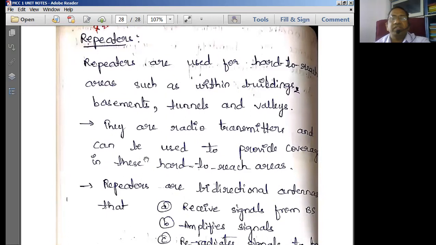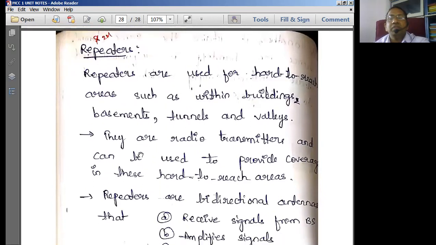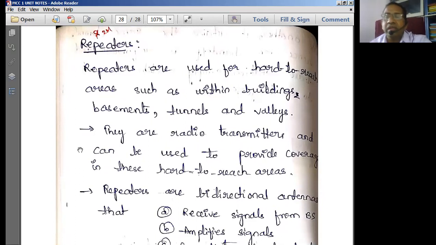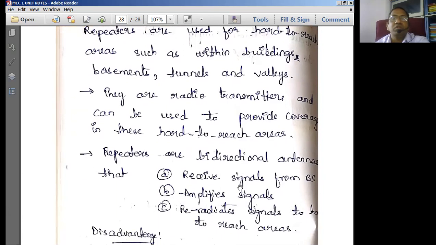The next one is repeaters. Repeaters increase the strength of the signal, that means amplify the strength of the signal. They radiate it in appropriate directions suitably. That is what is called a repeater. Repeaters are used for hard to reach areas such as within buildings, within tunnels, and within valleys. There are big valleys, and within the big valleys signals cannot reach. We provide repeaters there, and in underground basements. Like this, all these areas get covered if you use repeaters.